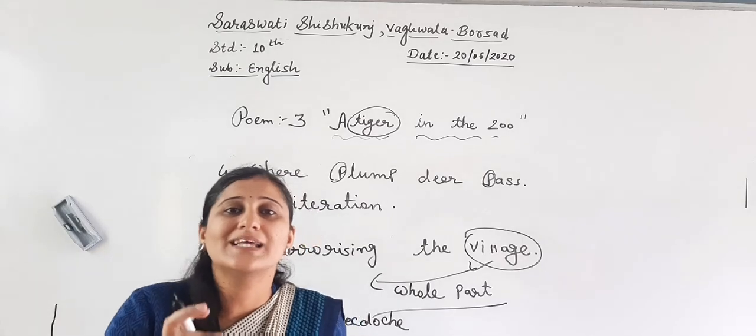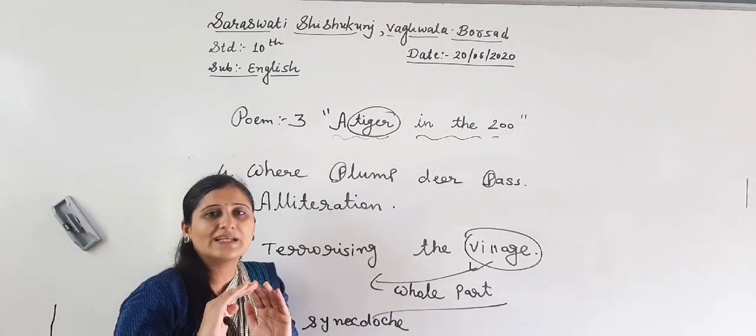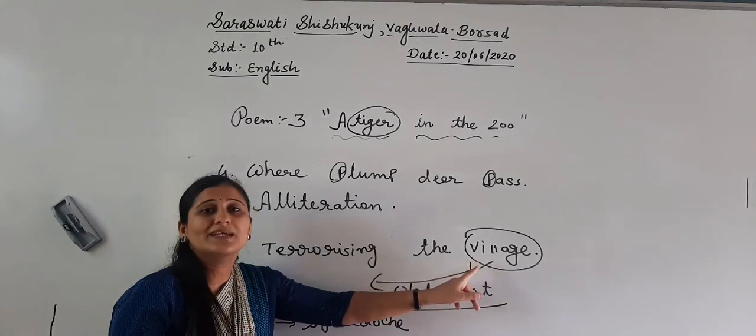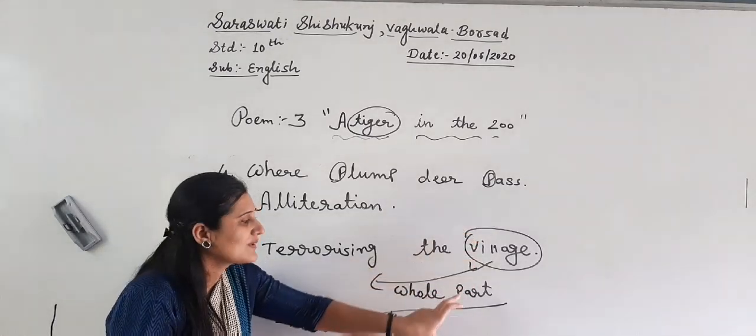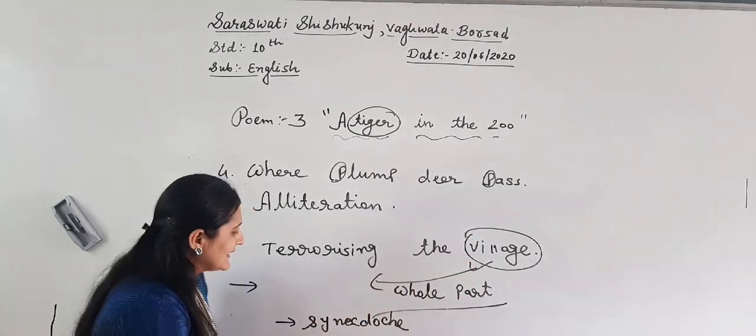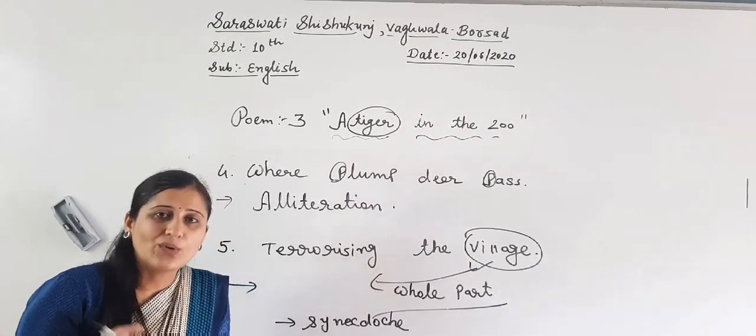Village means the people of that village, that is villagers. So as a whole, one word talks about the whole part, that is called synecdoche. What is that called? Synecdoche.